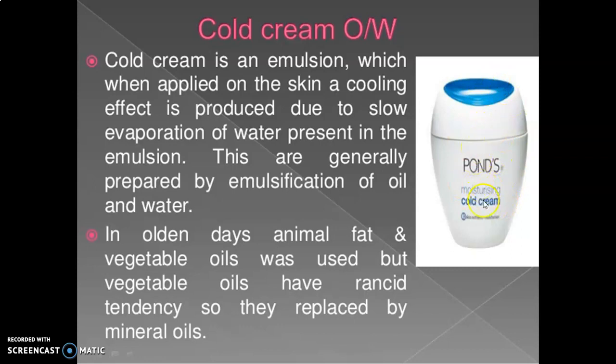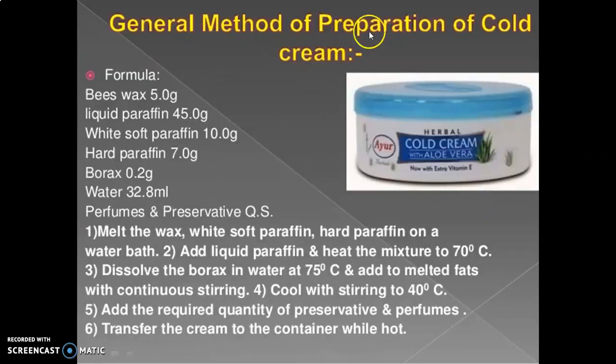See in the figure. General method of preparation of cold cream: the herbal cold cream which is of Ayur. See in this picture. The formula: beeswax 5 gram, liquid paraffin 45 gram, white soft paraffin 10 gram, hard paraffin 7 gram, borax 0.2 gram, water 32.8 ml, perfumes and preservative quantity sufficient.